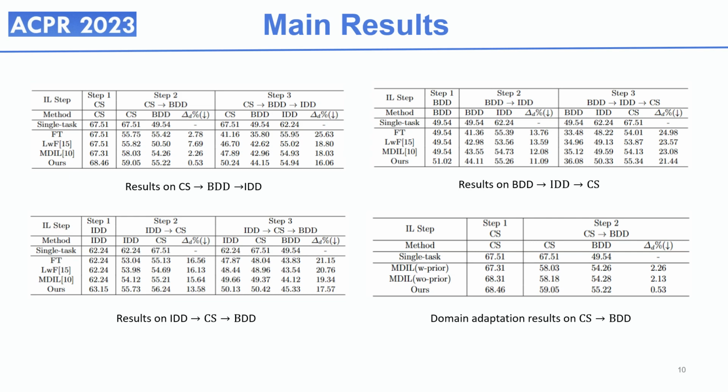We conduct experiments on the Cityscapes, BDD and IDD datasets, and set three incremental processes with different orders. The data from Cityscapes and BDD only has domain shift, while IDD has both label and domain shift with them. In each process, our method outperforms other compared methods. Furthermore, we compare the domain adaptation performance of MDL with our proposed method and find that our method outperforms MDL even when prior knowledge is added to the latter.